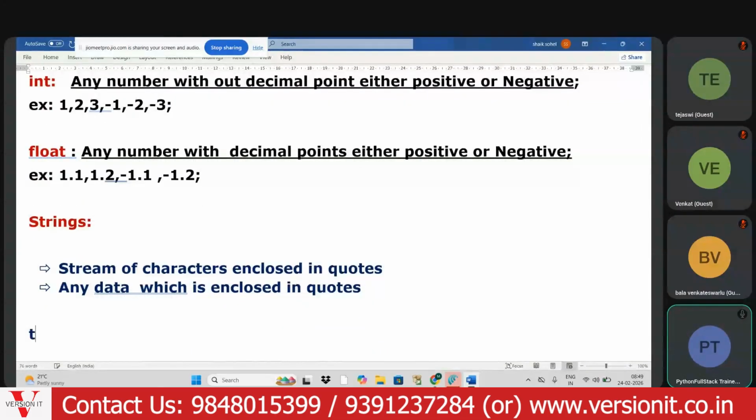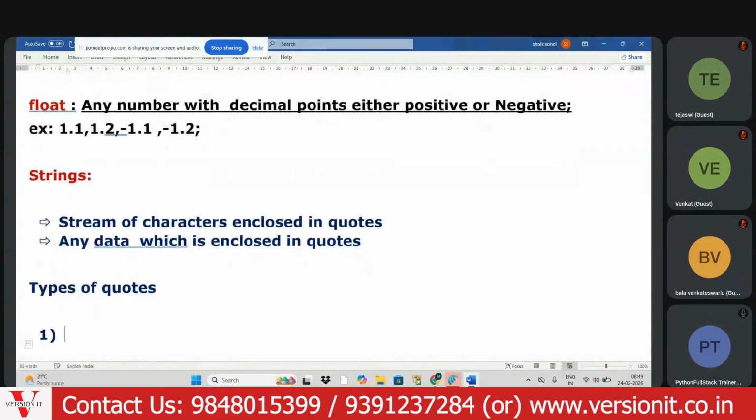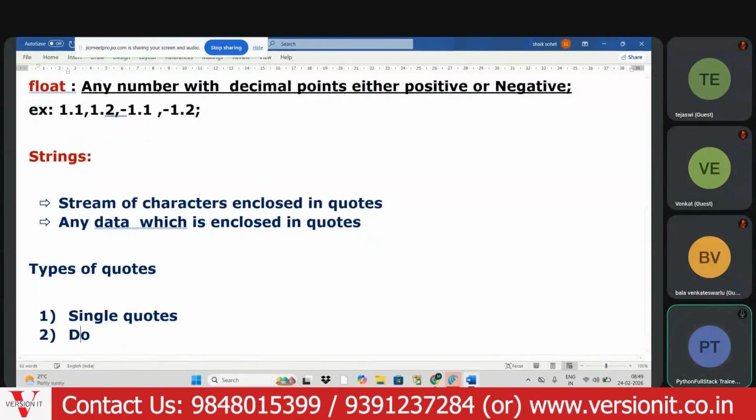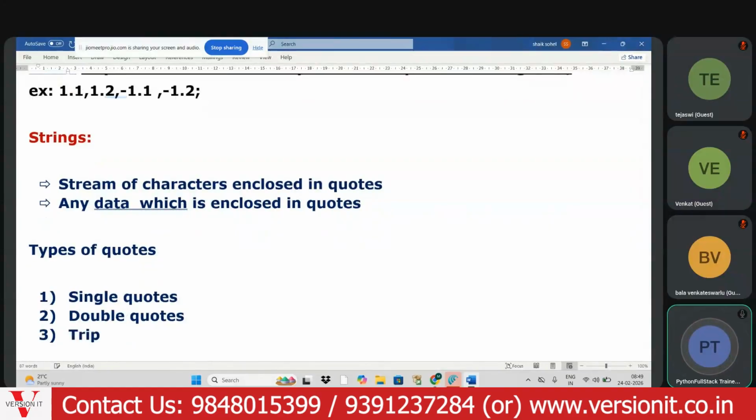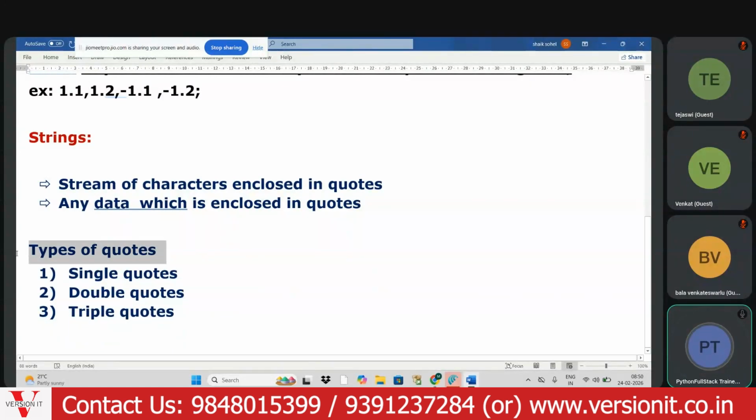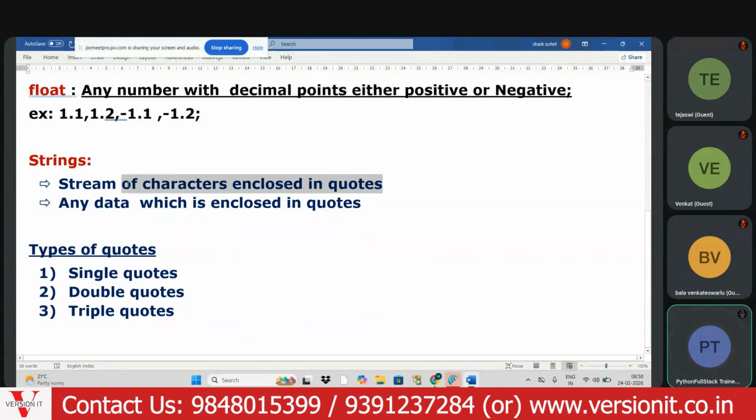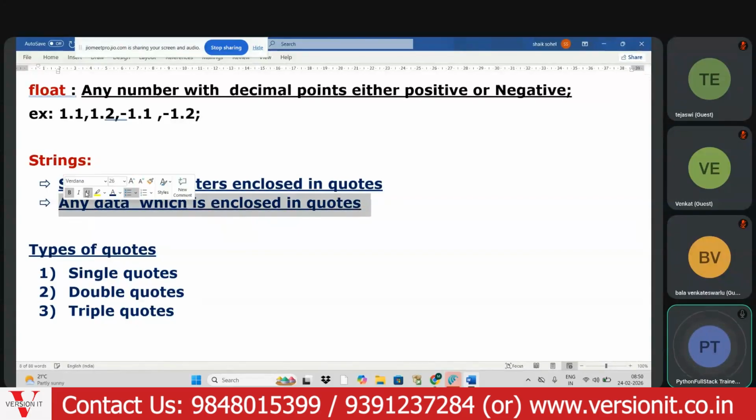So, types of quotes in Python, basically, we have single quotes, double quotes, and as well as triple quotes. These are the three types of quotes we have in Python. Getting the point? Okay. A stream of characters enclosed in quotes, or any data which is enclosed in quotes, we can call it a string.